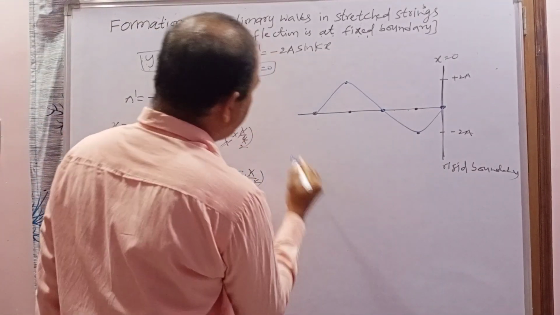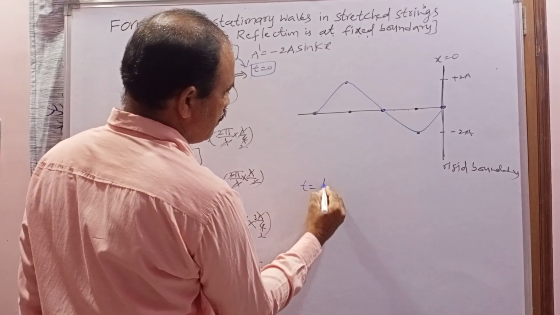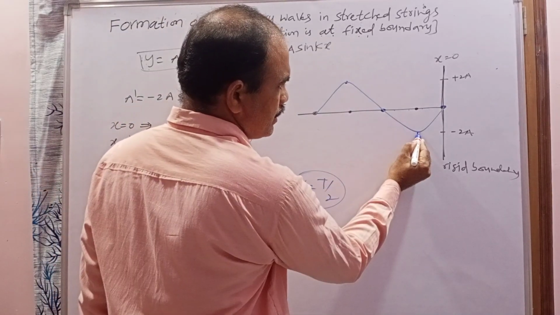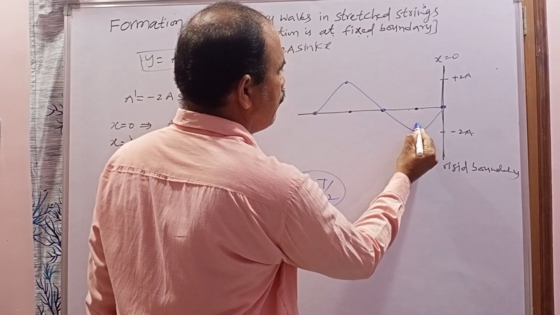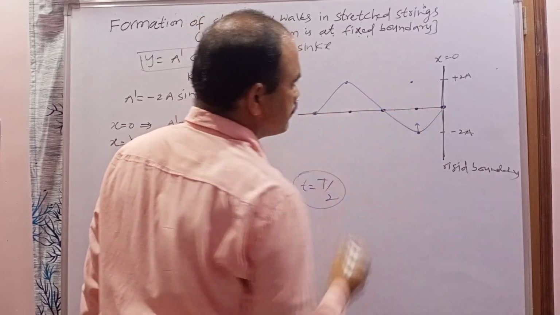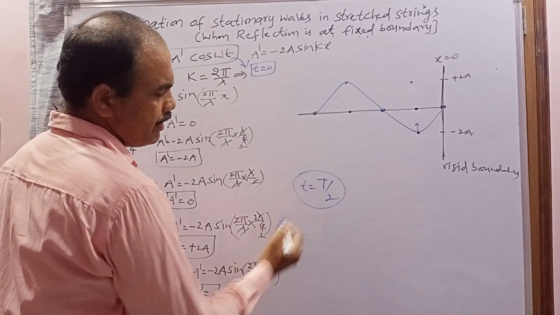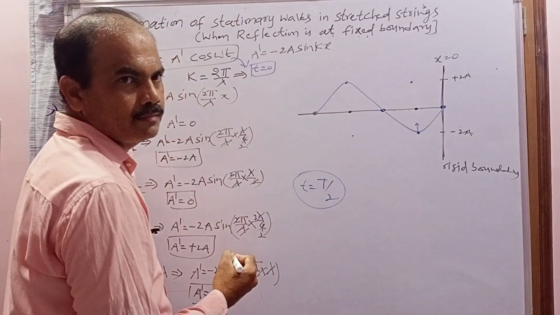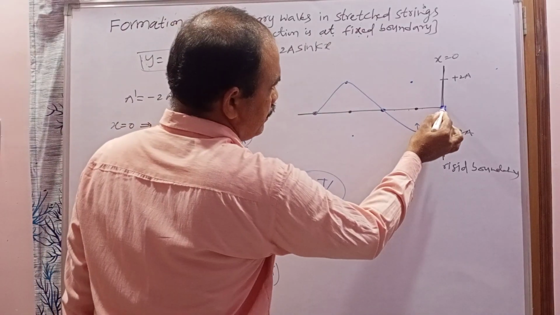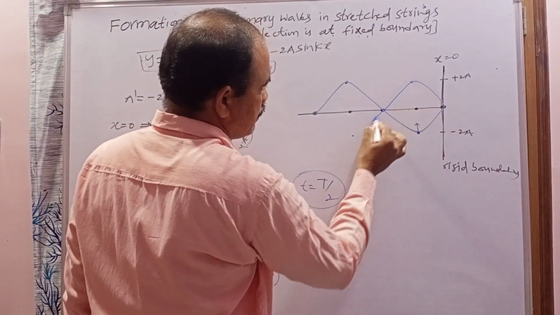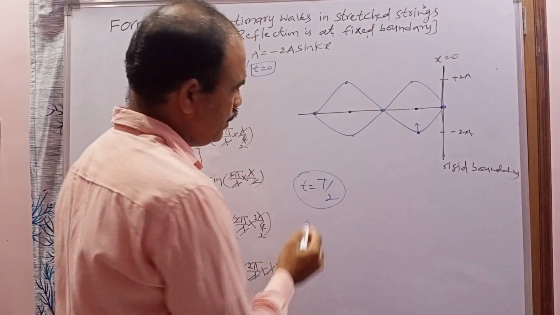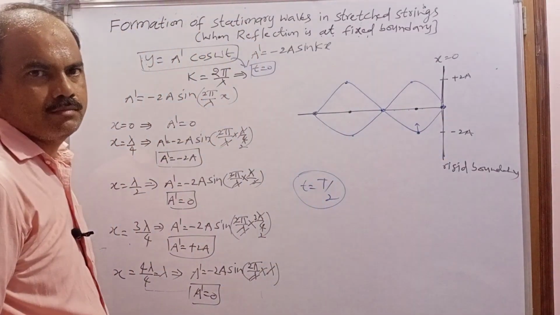And when time t equal to T by 2, the particle which is at this place will move upward, so after time T by 2 this particle will come to here. That's why when I join like this, but these particles cannot move even after time T by 2.